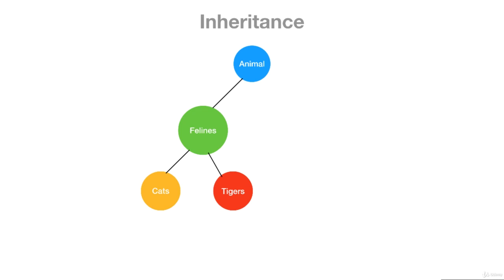So felines is the parent of cats and tigers, and felines in return inherit from a generic animal. But also we can say that a person, you and I, we are animals as well, aren't we? We are part of the animal kingdom, which means we are animals. A different kind of animals, though. We are not felines, but we are animals, which means we also inherit from our parent class, in this case animal.